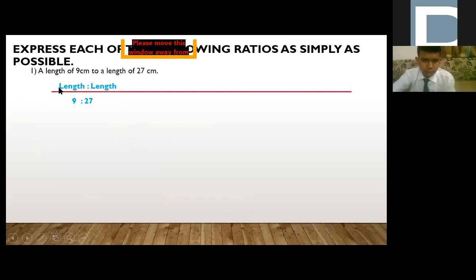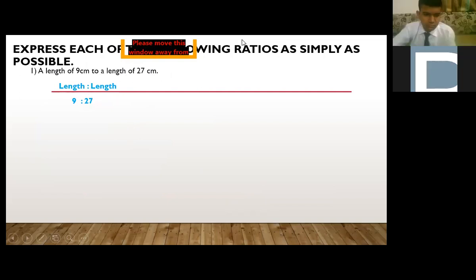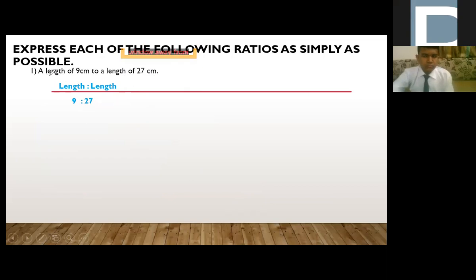Okay. So here, a length of 9 centimeter to the length of 27 centimeter. Okay. So students, first we have to check that the quantity is same. Yes, quantity is same. Now in the length, beta, it might be possible that centimeter, meter, kilometer are mentioned like this.